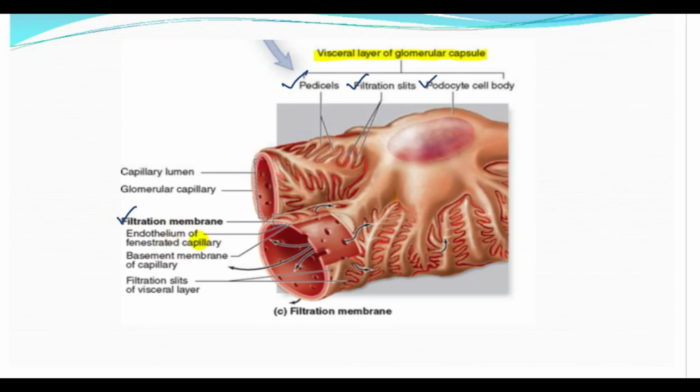Just see the structures. The endothelium of the fenestrated capillary. Fenestrated means that there are holes in this membrane, so that is why it is the fenestrated capillary. And then there is the basement membrane of the capillary, and then the filtration slits of the visceral layer. So this is the diagram.